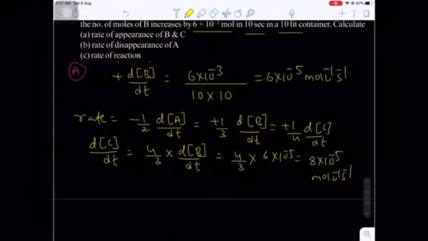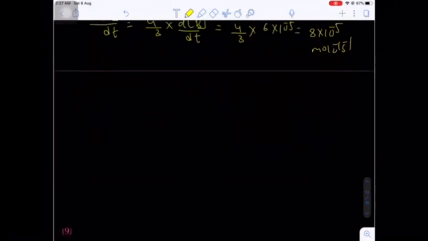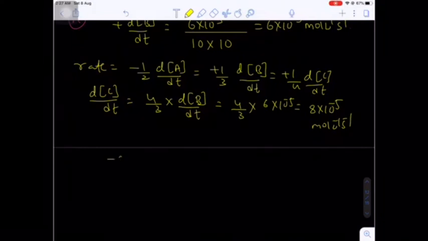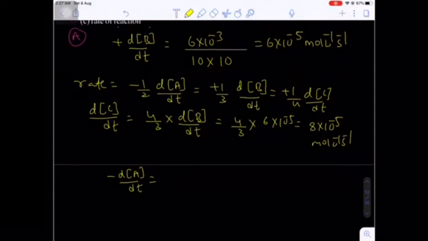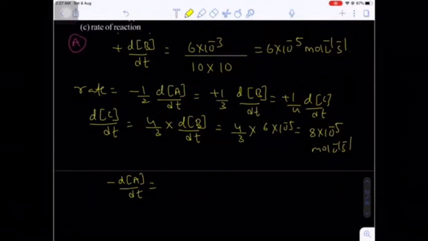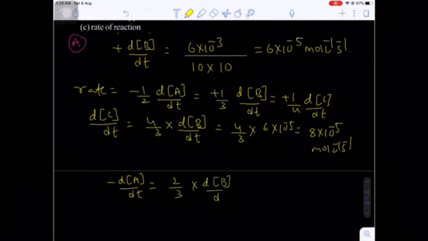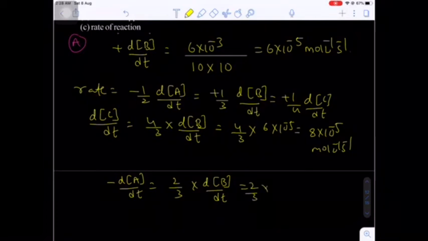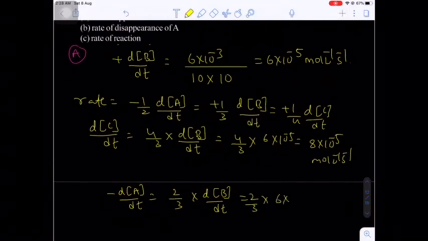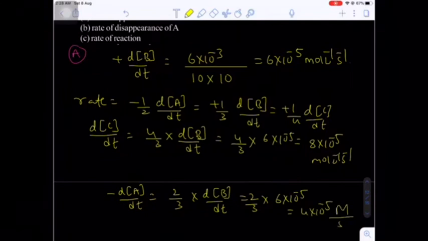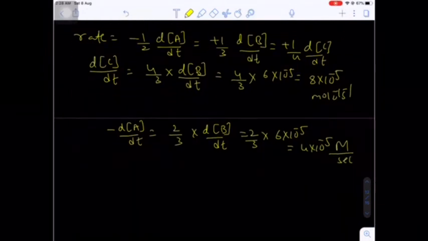Okay. Now rate of disappearance of B, that is equal to minus dA by dt. Now in terms of dB by dt, what is the minus dA by dt? That will be equal to 2 by 3 times of the dB by dt. Yes or no? So 2 by 3 times of the dB by dt value, 6 into 10 raised to minus 5, which will be equal to 4 into 10 raised to minus 5 molar per second.